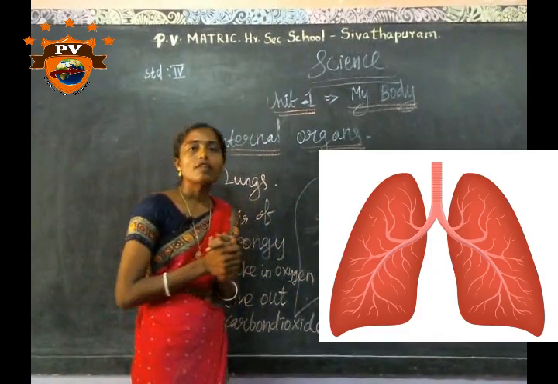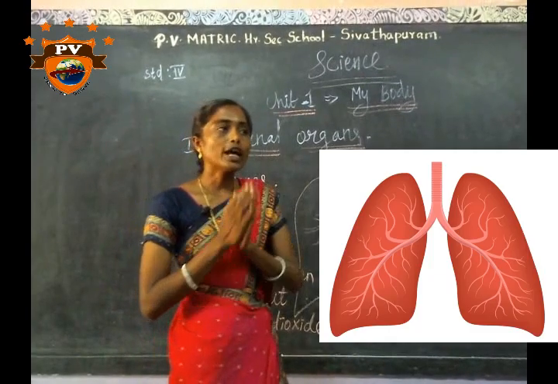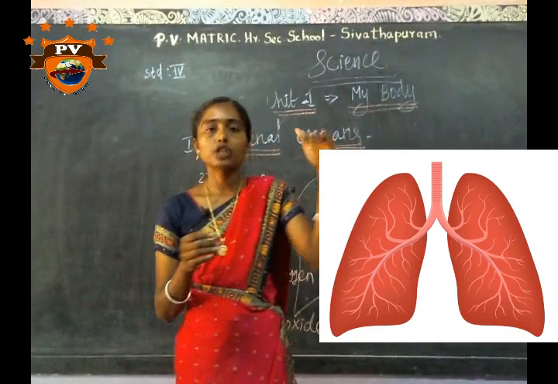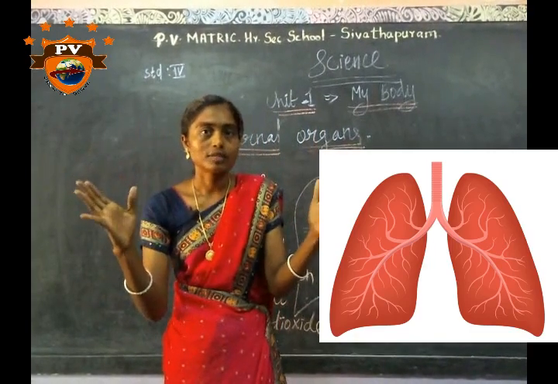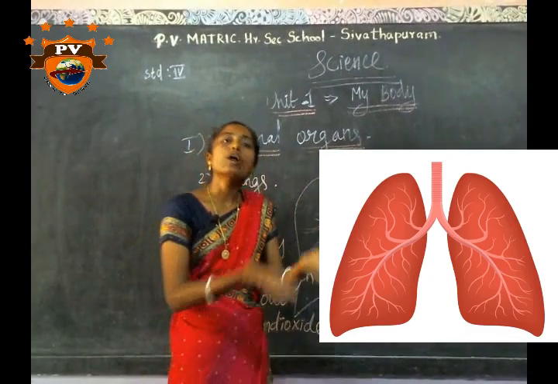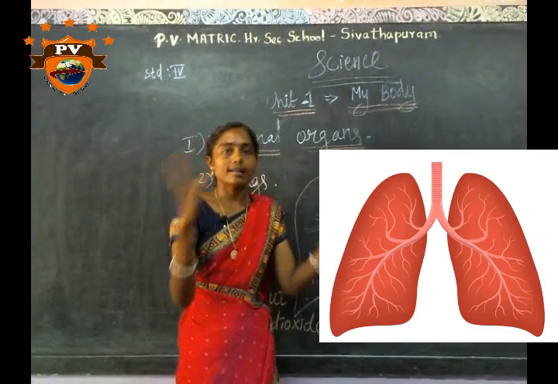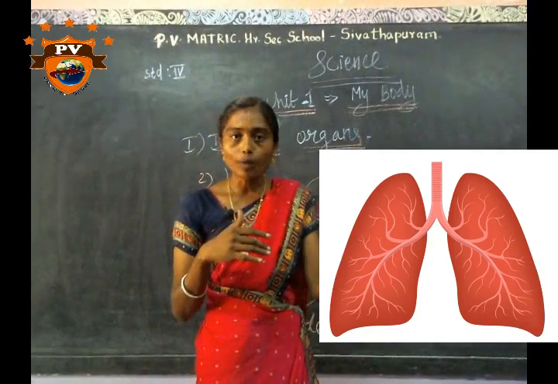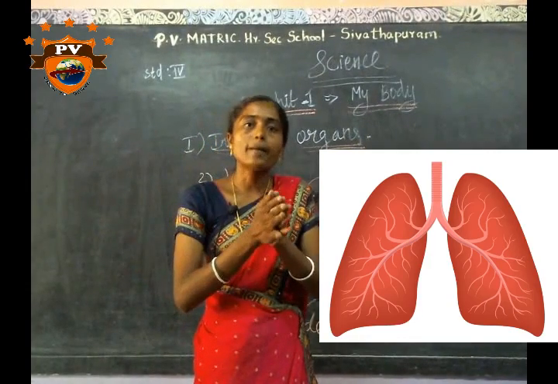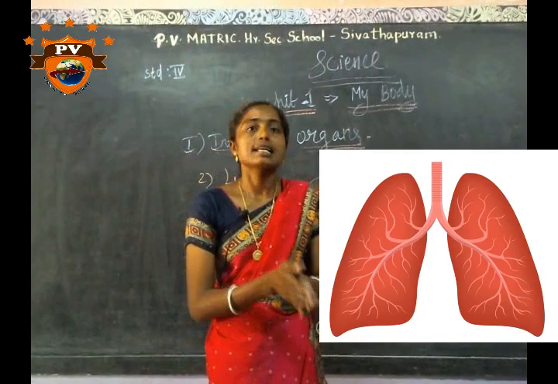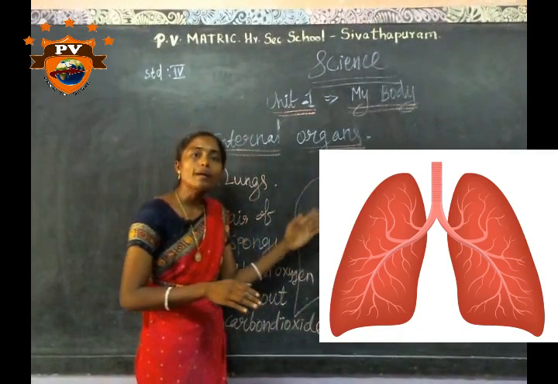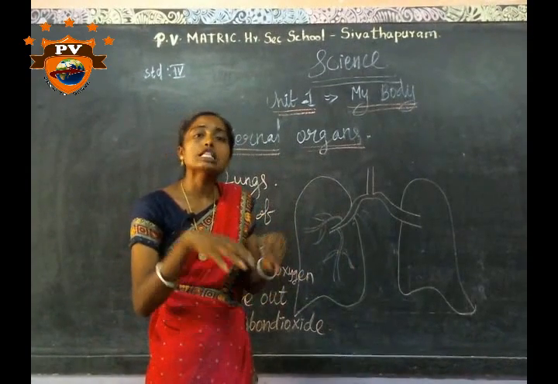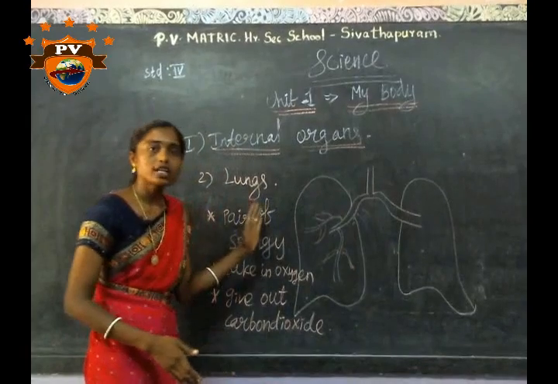For example, you take a balloon. You can blow air into the balloon. At that time the balloon expands. The same process: we take oxygen from the air, and the lungs expand. Next, the air lets out from the balloon. The balloon contracts, its size decreases. In the same process, the carbon dioxide is released from the lungs, the lung size contracts and becomes smaller. So this is the function of lungs.